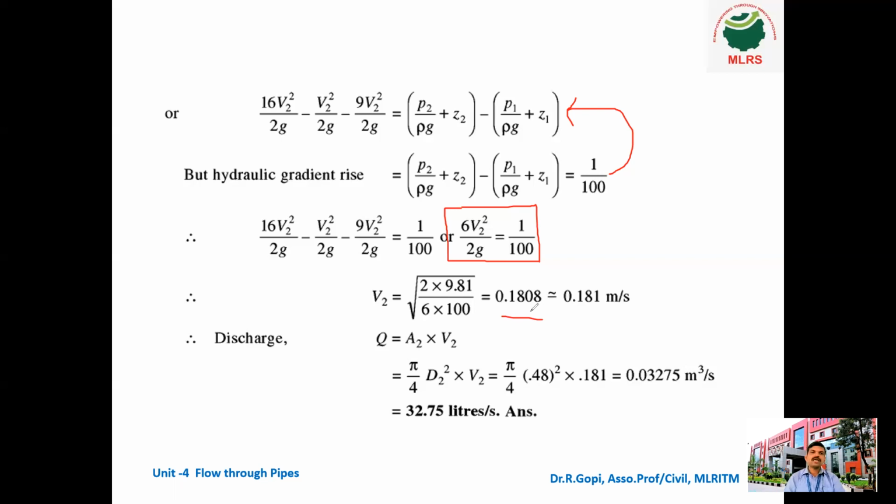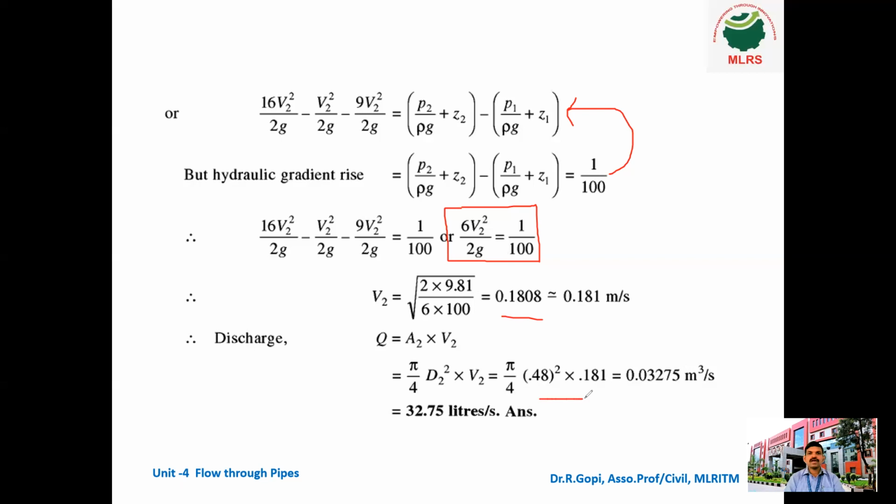From that, discharge Q is equal to, once you know V2 or V1, we can easily calculate as per the continuity equation discharge formula A1 V1 or A2 V2. Since we found V2, Q is equal to A2, pi by 4 into D2 square into V2.